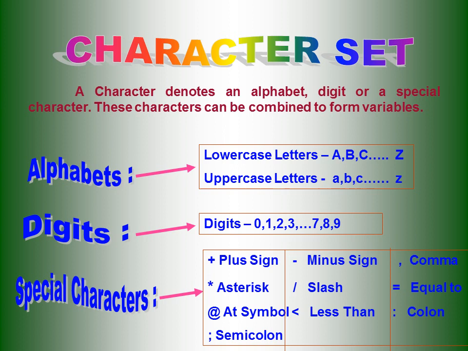We have character sets in C++, similar to C programming. Let us have the alphabets, digits, and special characters. These special characters and alphabets we already used in C programming. The same thing we also use for C++ programming too. Capital alphabets, capital A to Z, lowercase a to z, then digits 0 to 9, and other special characters can also be used in C++ programming.